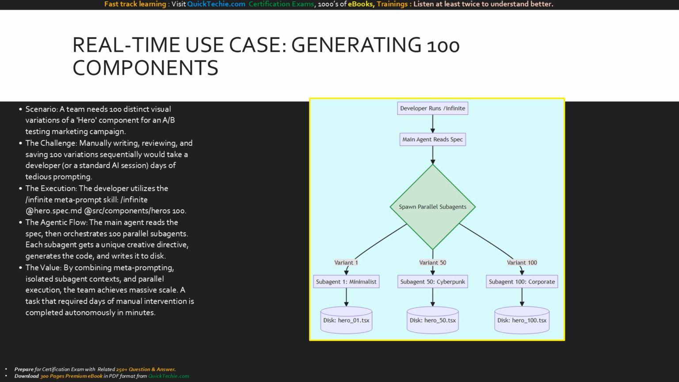This flowchart visualizes massive parallel execution. The developer runs the /infinite command, and the main agent reads the spec. We hit the green orchestration node, spawn parallel subagents. The system dynamically spins up isolated workers: variant 1 focused on minimalist design, variant 50 on cyberpunk, and variant 100 on corporate. Each agent executes concurrently and writes its final React component directly to the local disk.